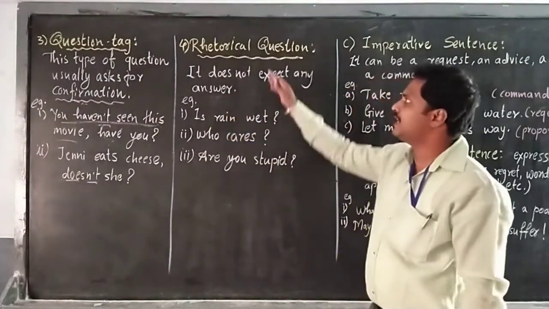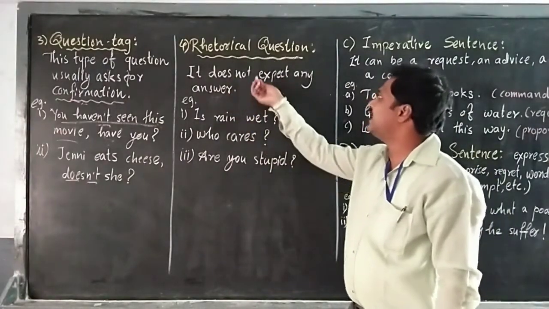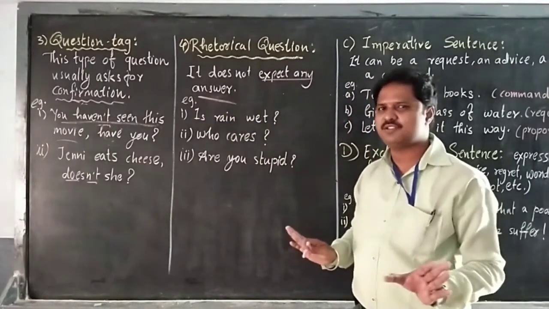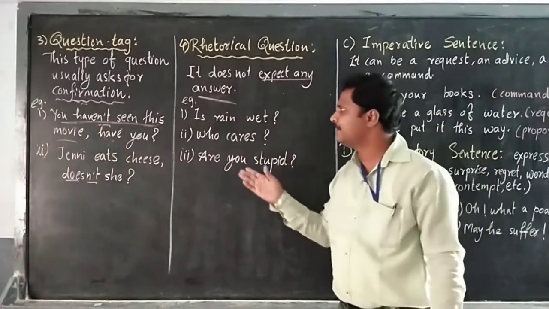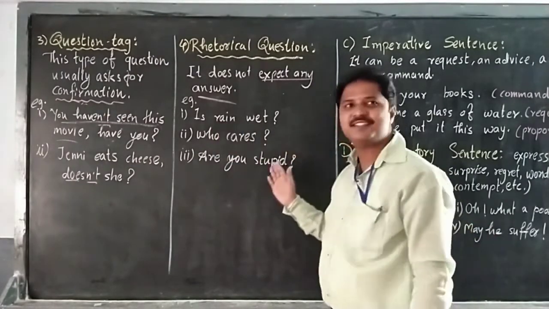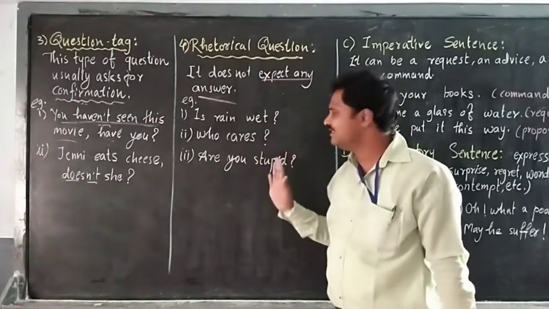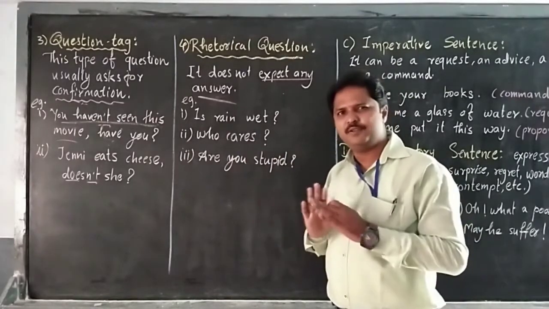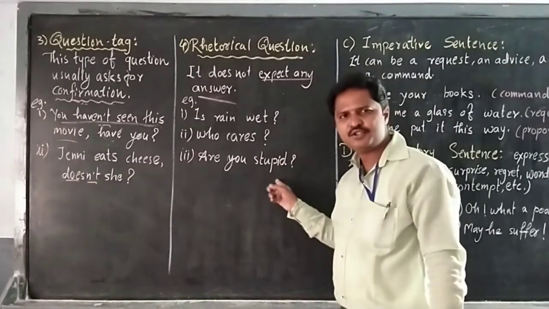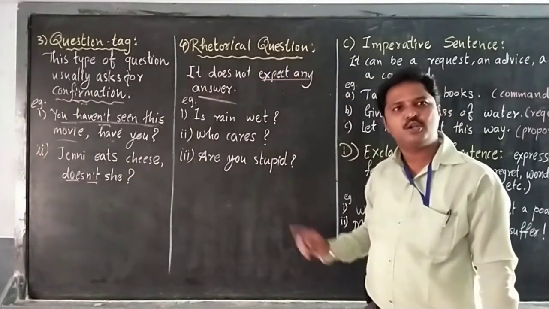Next, see the last one. That is a rhetorical question. The meaning is simple: it does not expect any answer. These are foolish types of questions, and the examples are simple. Is rain wet? We cannot really answer this one. Yes, rain is wet, but why should we answer that? Is rain wet? No answer is expected. Who cares? We do not answer that one. And the third one, are you stupid? Such types of questions are called rhetorical questions.